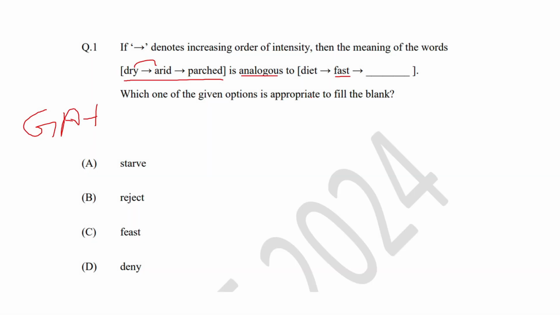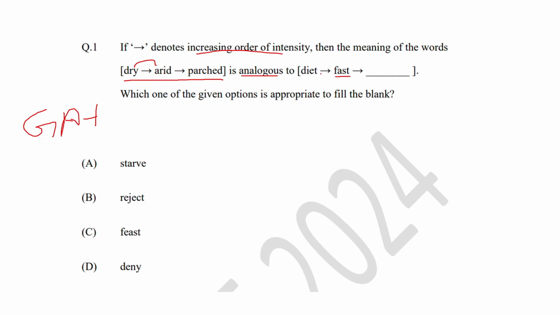So this is a GATE Aptitude 1 mark question. It is based on general English. They have asked us for the increasing order of intensity. They have given the example first and then asked us to find the second one.